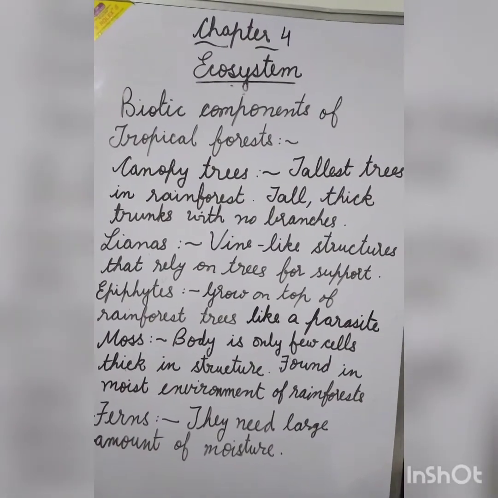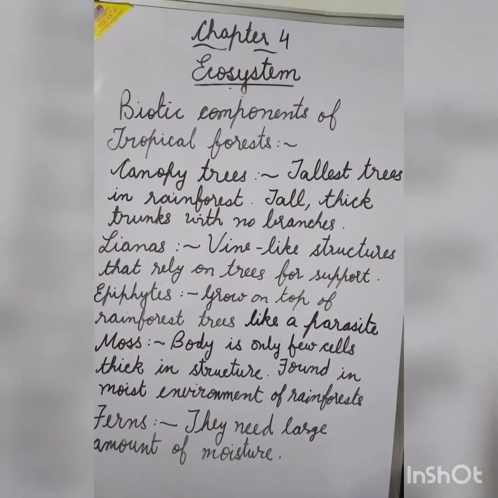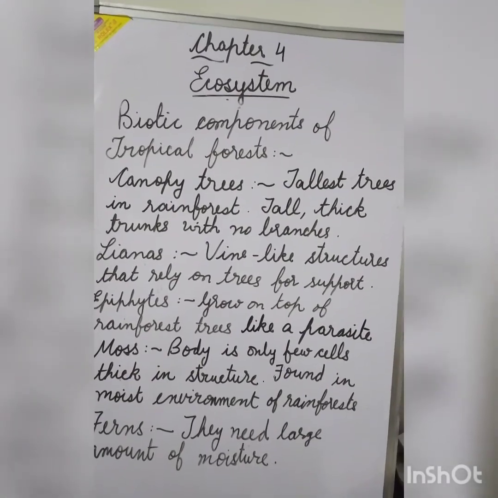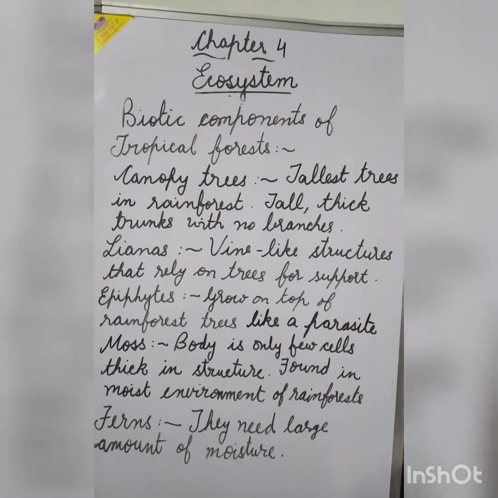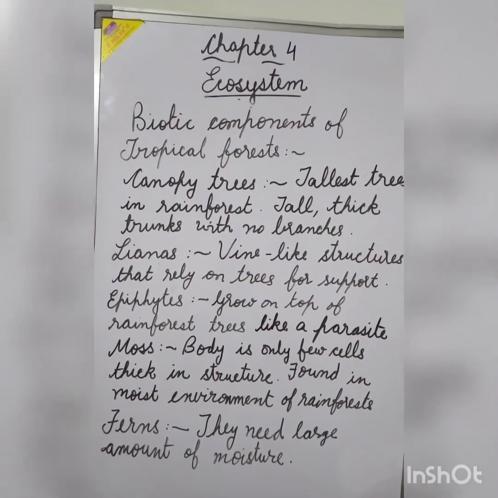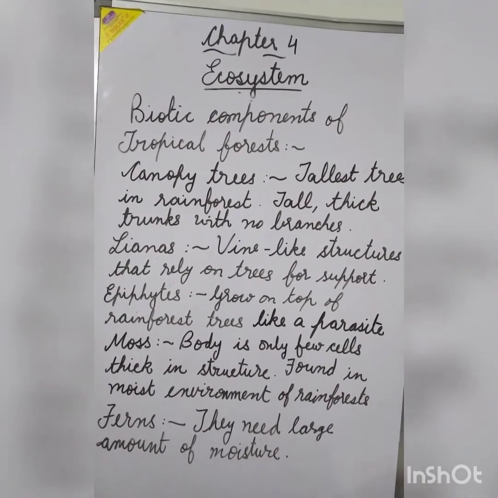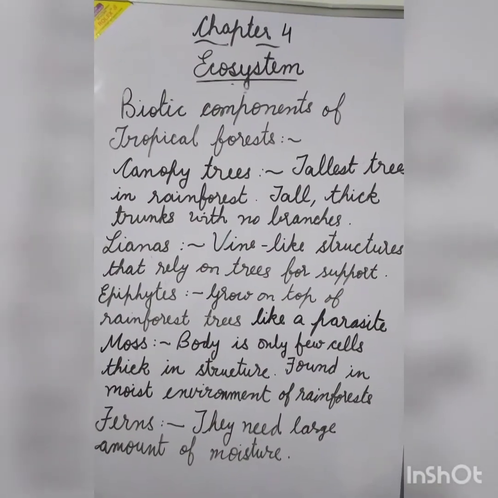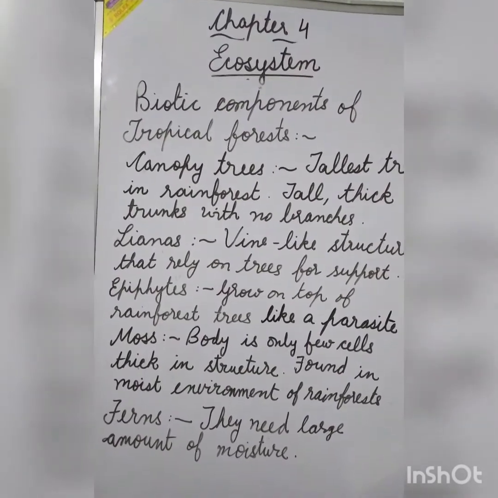Epiphytes grow on the top of rainforest trees like a parasite, but they don't do any harm to the trees. Moss, their body is only a few cells thick in structure. They are found in the moist environment of the rainforest. Ferns need a large amount of moisture, so they are found abundantly in the rainforest.